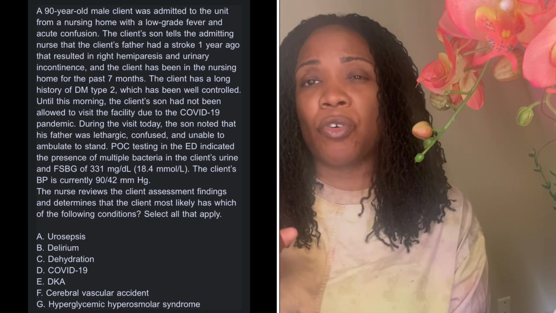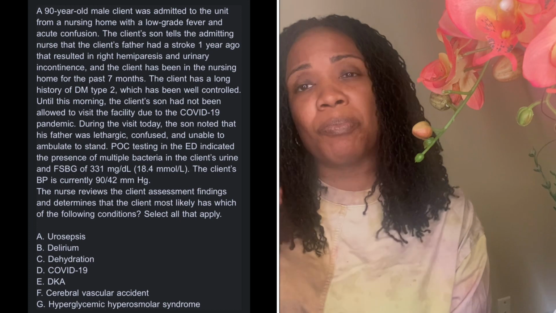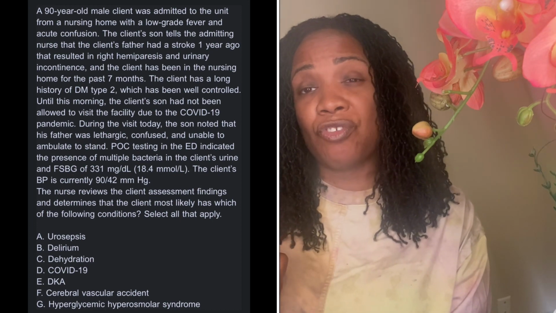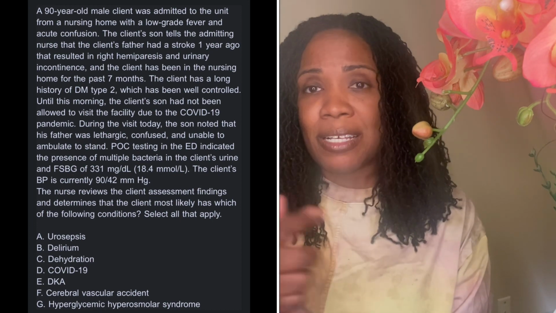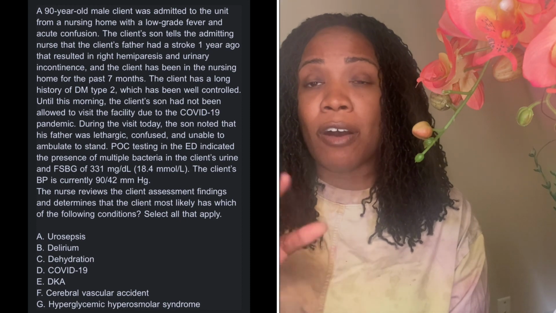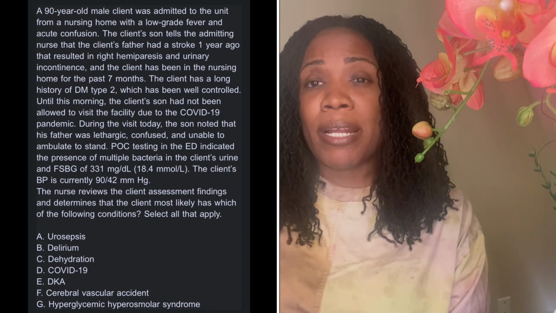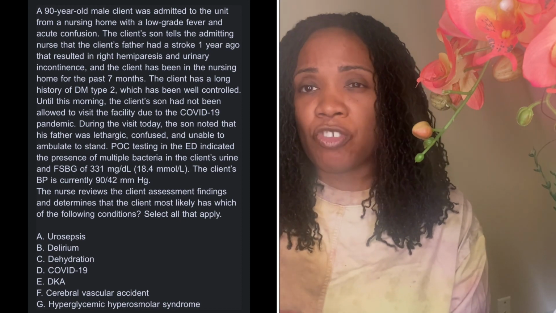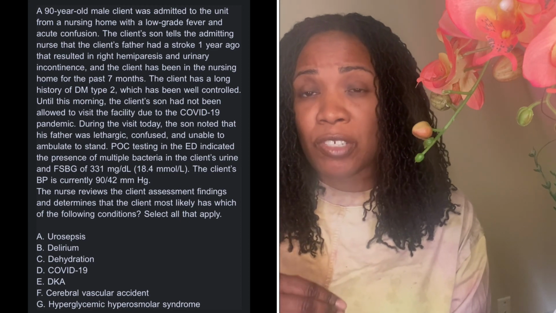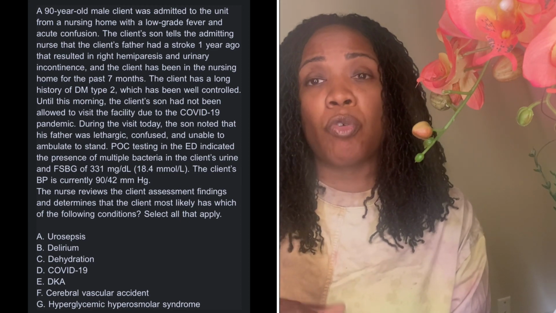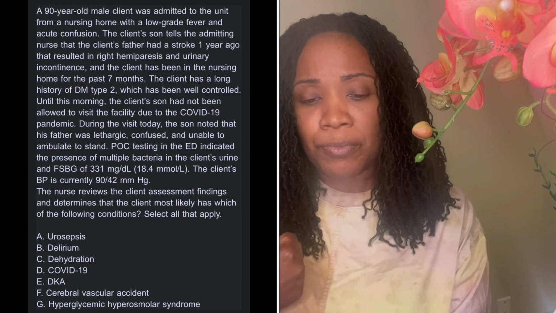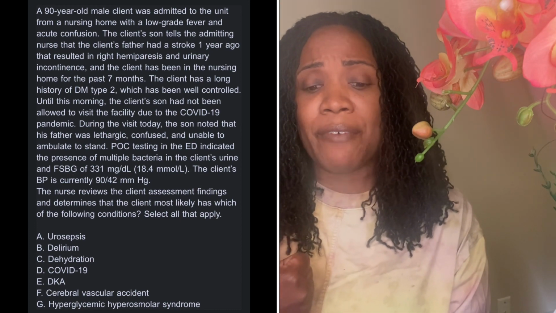Usually, if you're having a stroke, your blood pressure is not low. So that should be an indicator. The fact that he had a stroke a year ago, none of these signs or symptoms are indicative of a stroke. Okay, right hemiparesis, that happened from the stroke last year. The blood pressure is low. Usually, if you're having a stroke, your blood pressure will be higher. So I don't think this patient is having a stroke.